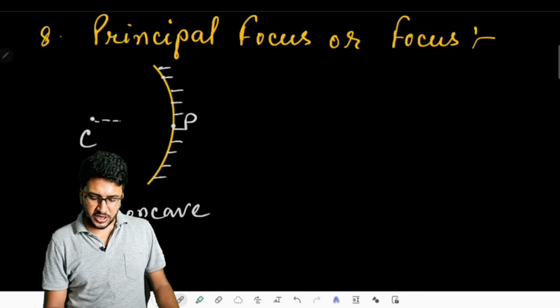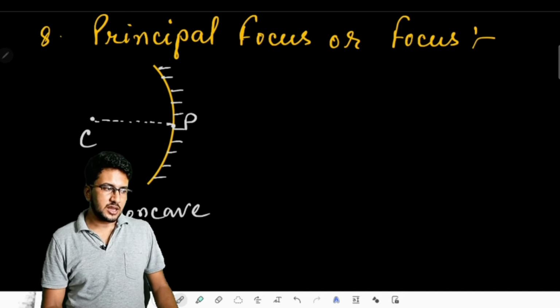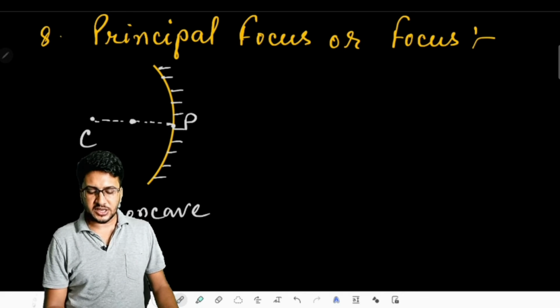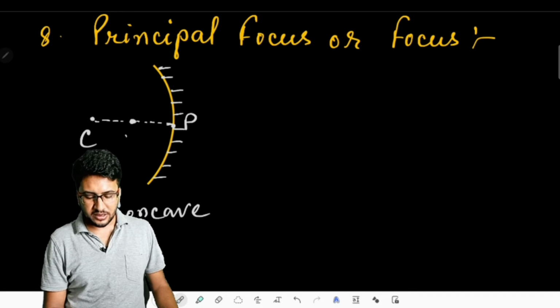The distance joining the center of curvature and the pole is stated as the radius of curvature. If we take any point midway between the center of curvature and the pole, that point we define as the principal focus.